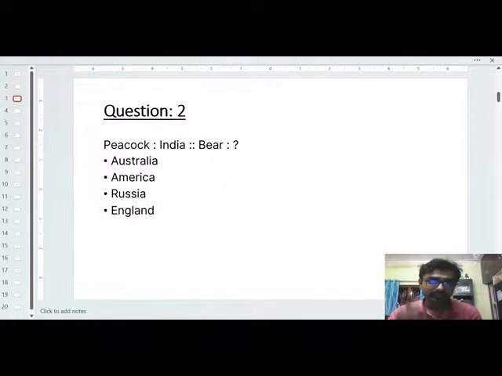Next question for this analogy is peacock, India, bear, what? So peacock and India, what is the relationship between them? Peacock is the national bird of India, right? So bear is the national animal of which country? That is Russia. Okay, that is Russia. So you can understand that you have to study a little bit of general knowledge so that you can easily answer these analogy questions.